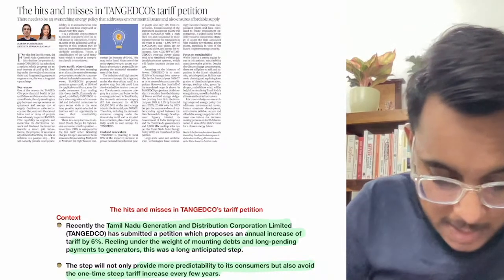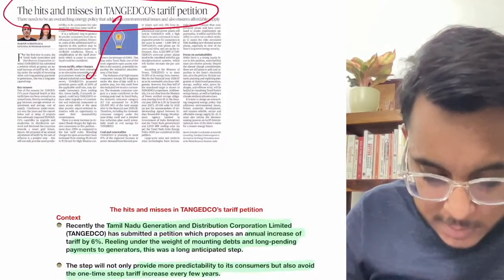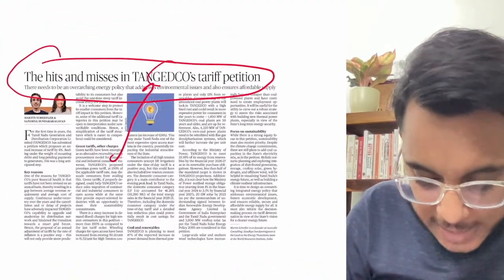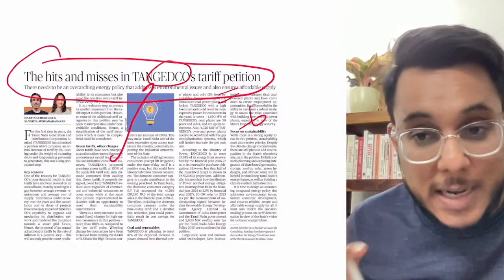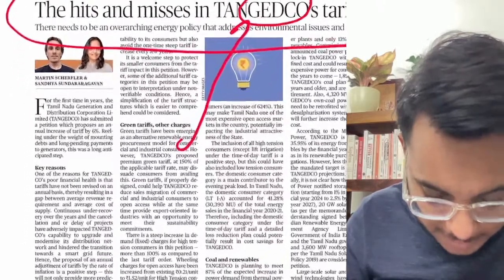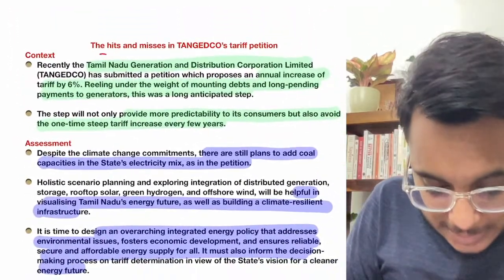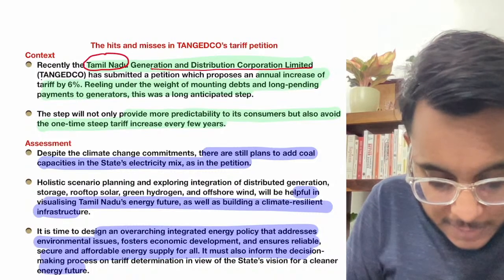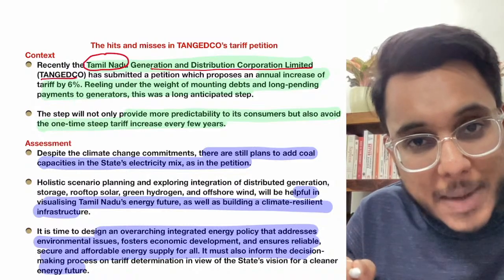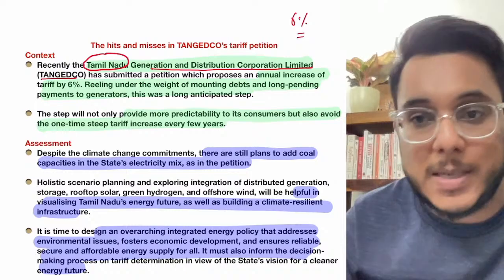Now, the hits and the misses of TANGEDCO's tariff petition. Guys, you don't need to go too much into detail in this article. This article is simply saying that the Tamil Nadu Generation and Distribution Corporation Limited has submitted a petition where they say that every year they will increase the electricity tariff by 6%.